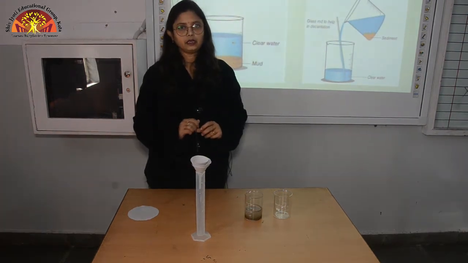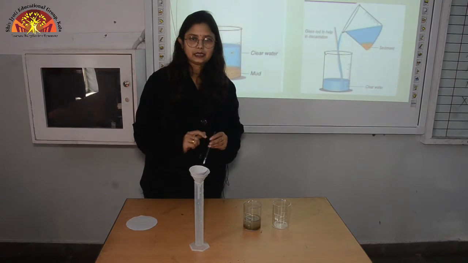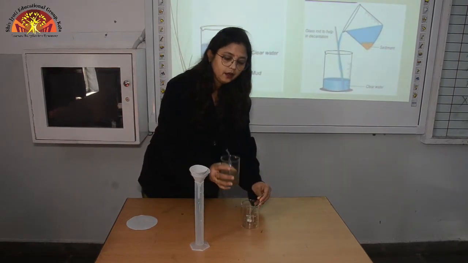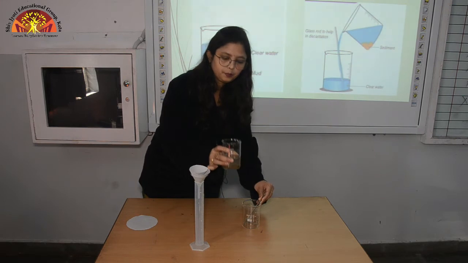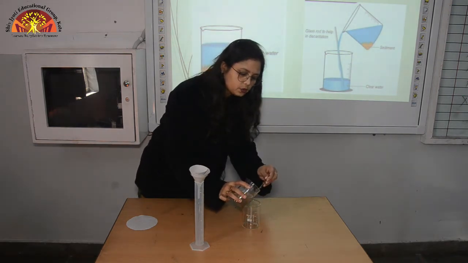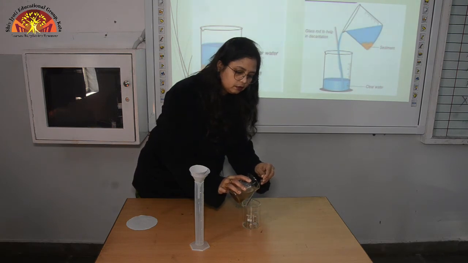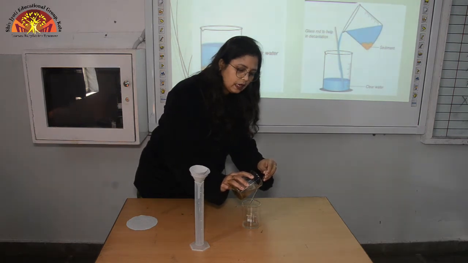Now we come to decantation. Now what happens in decantation? Here you can see, without disturbing the impurities, I am pouring this water into another beaker using this glass rod.